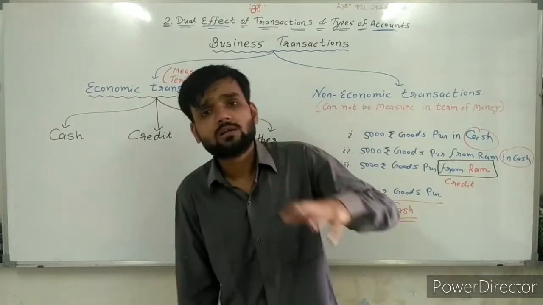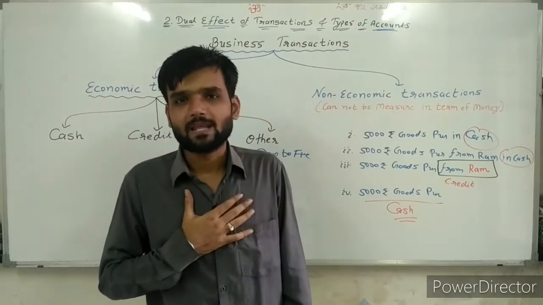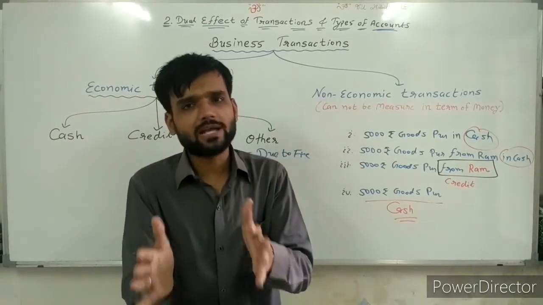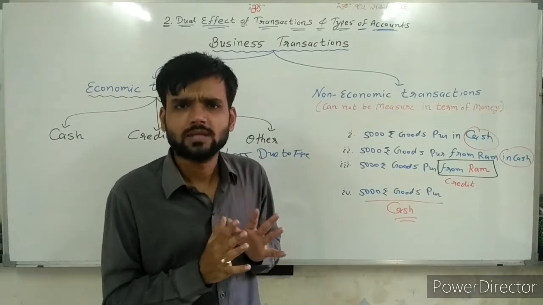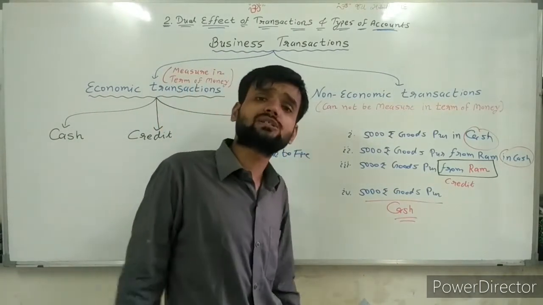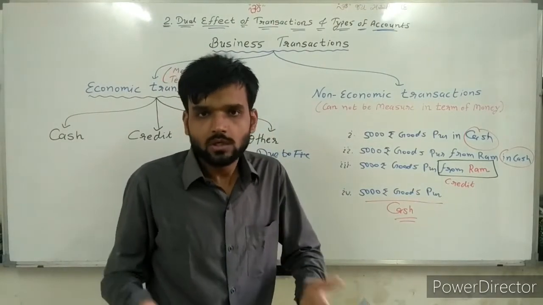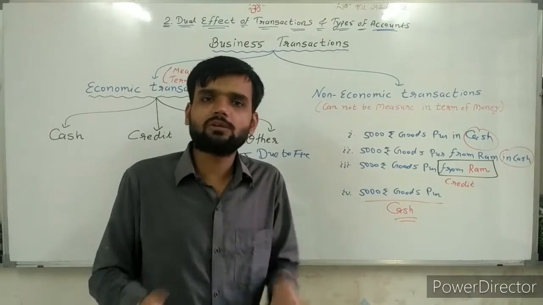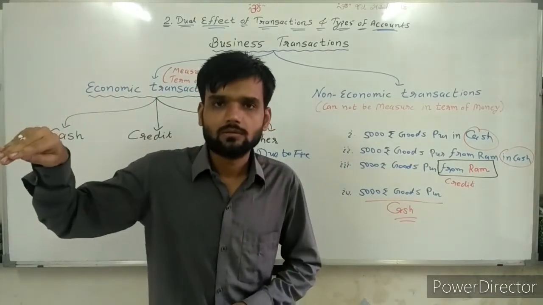So why are you making this type of rule? This rule is not mine. This rule is of accounting. I am only applying it, and you have to remember it. We don't know why, but they said if the name is not given, it means it's cash. There is some logic.